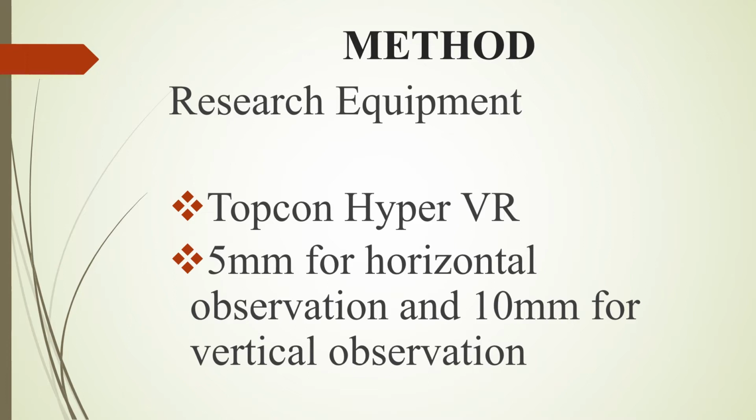Method. Research equipment. The research equipment used for this research is TopCon Hyper VR. TopCon Hyper VR is equipment used for data collection by using a real-time kinematic method. The TopCon Hyper VR is a complete solution in many ways. It can be used for static or kinematic GNSS post-process surveys. The accuracy of this equipment by using real-time kinematic is 5 mm for horizontal observation and 10 mm for vertical observation.